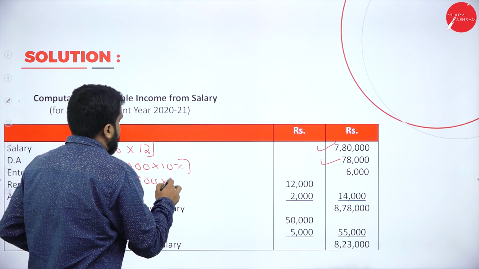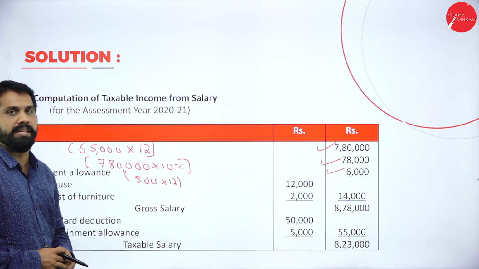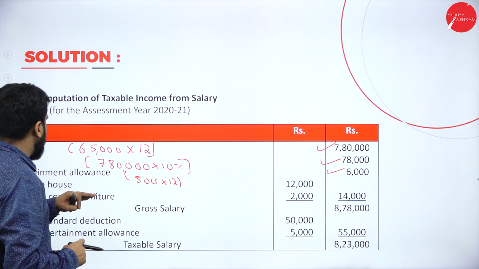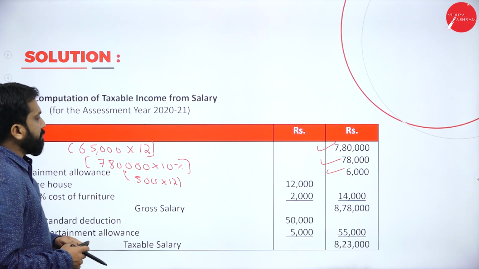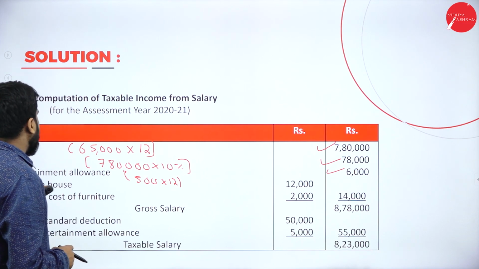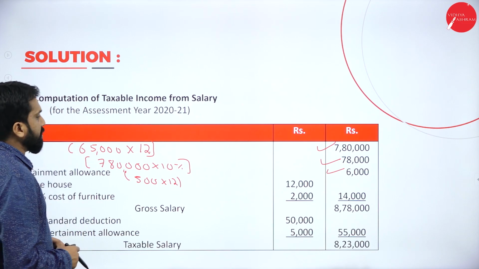Once it is done, next, entertainment allowance: it is 500 per month. 500 multiplied by 12 will be 6,000. Up to this, any doubt? No doubt. Now, I'll go back. They have provided furniture. Now, rent-free house, how much it is, how much he was paying, we'll check.